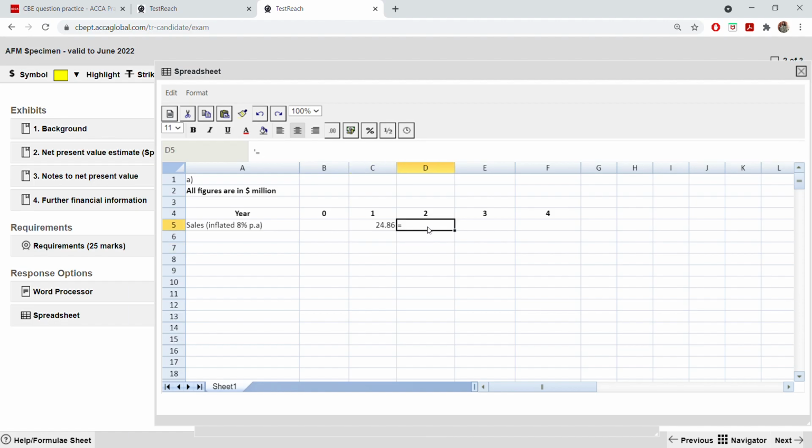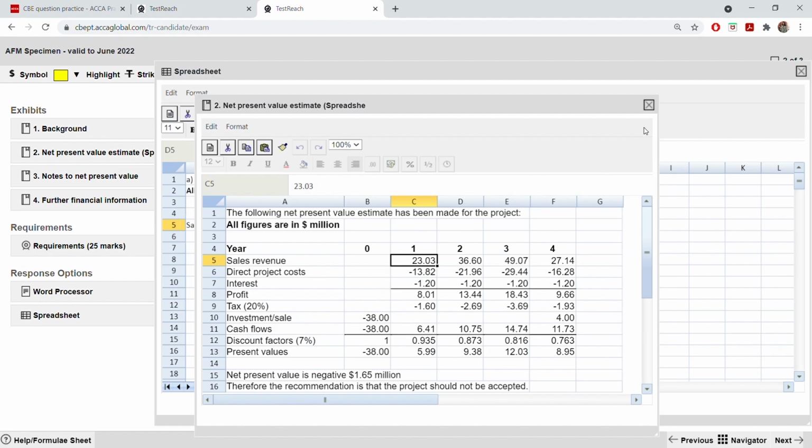because this is heavy calculations, so don't use a word processor and don't try to use a calculator over there. That's not a good thing, it will waste a lot of time. If you still want to take the chance, you can try using a calculator and see how much time it takes. So Excel is a better option here. In fact, for any calculation, use Excel. That's a suggestion. Okay, the next is 36.6.